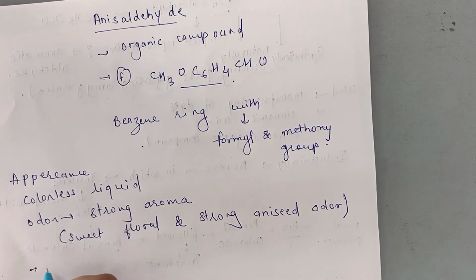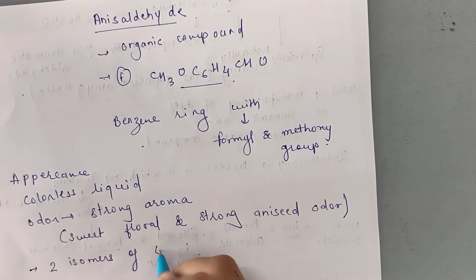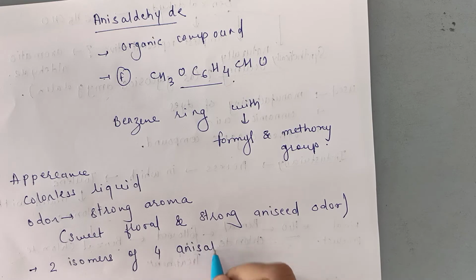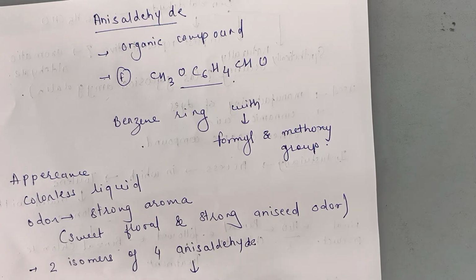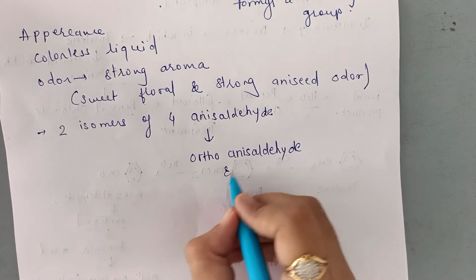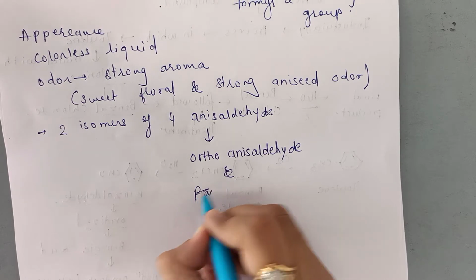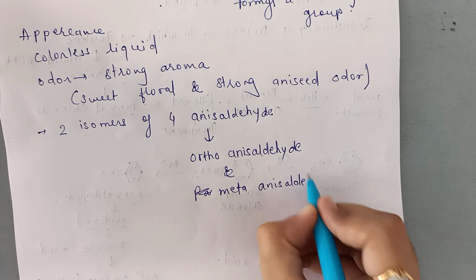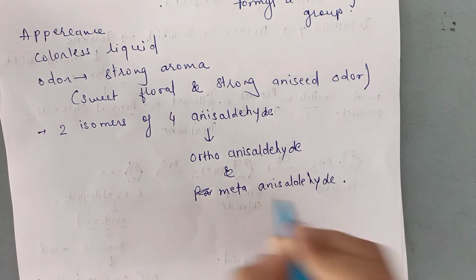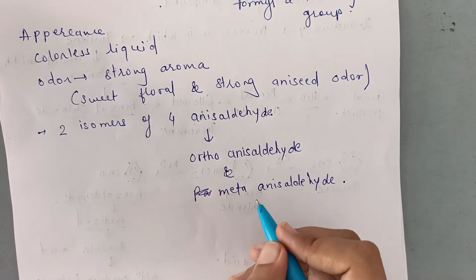Then in this point, two isomers of 4-anisaldehyde are known as ortho-anisaldehyde and meta-anisaldehyde.